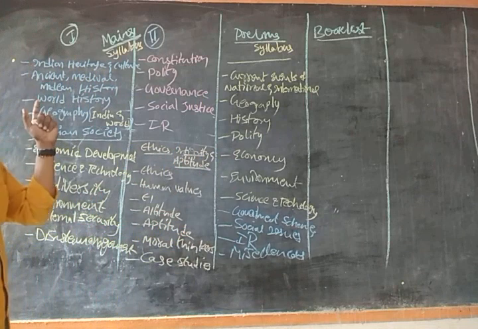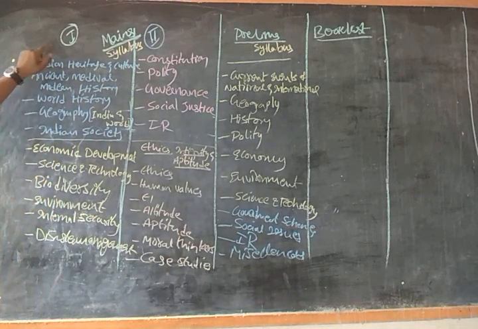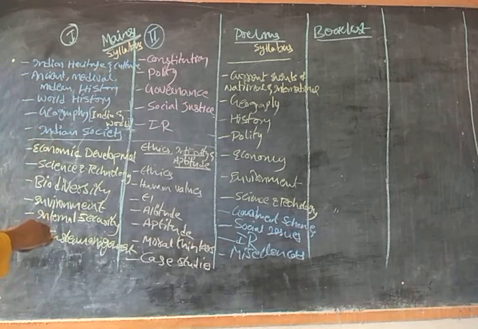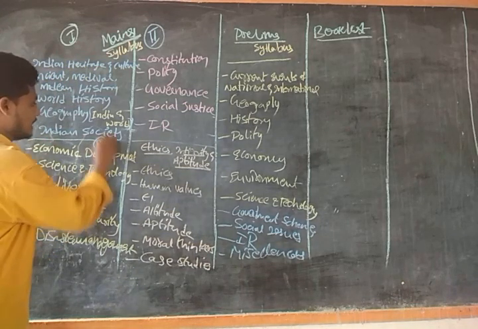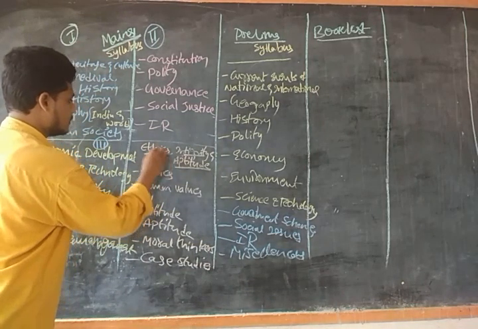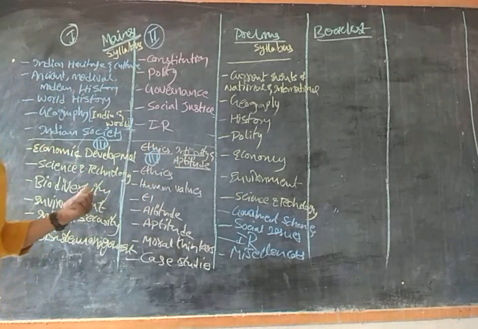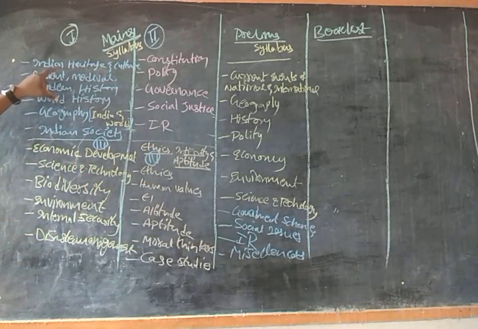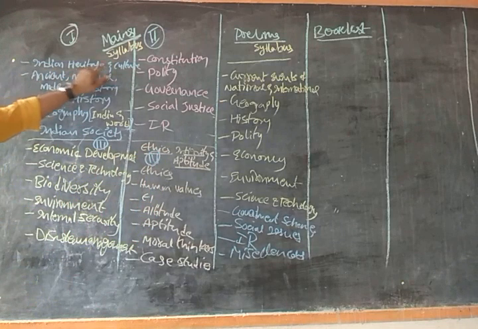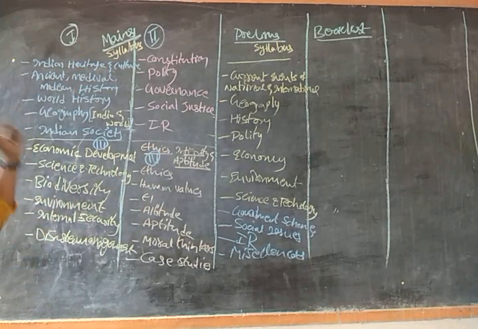In the mains, we have 4 papers: paper 1, paper 2, paper 3, and paper 4. Each one consists of 250 marks. If you see paper 1, it covers Indian heritage and culture. What do you mean by Indian heritage and culture?